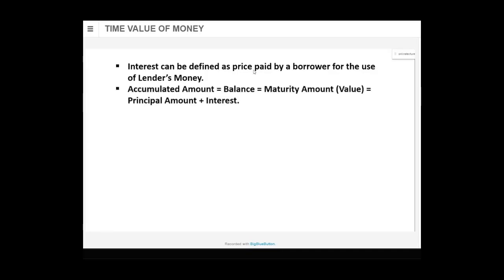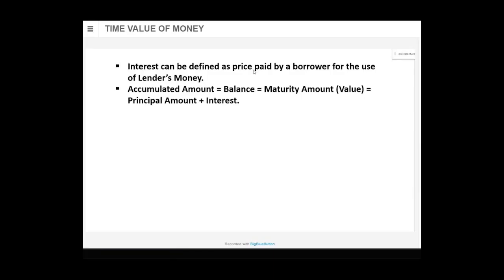Then the accumulated amount is also known as balance, also called maturity amount, and that is equal to principal amount plus interest. Students, think of it this way: today I deposited rupees 1 lakh in a bank, at the rate of 10% per annum for 1 year.